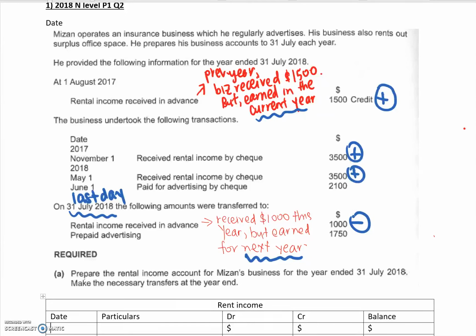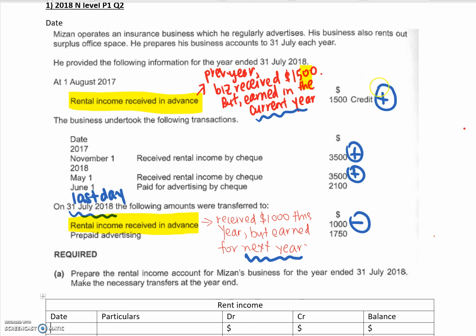Take note that there's actually a difference between the rent income received in advance at the start of the year compared to the amount at the end of the financial year. They actually have different meaning. When I have a rent income received in advance at the start of the year, it means that the business actually received this amount last year, but it is only earned in the current year.